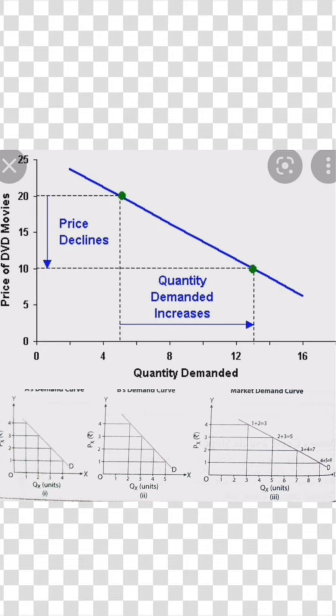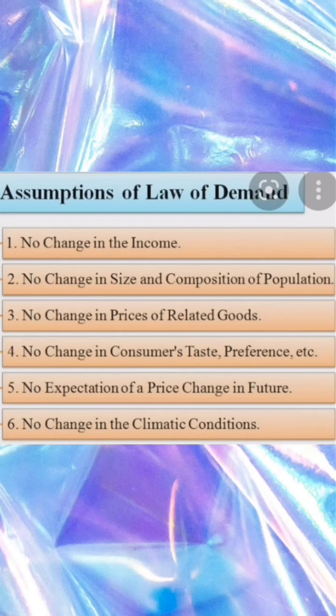Here also, like the individual demand curve, the market demand curve slopes downwards. It shows the inverse relationship between the price and quantity of the commodity X. In economics, every law is applied with certain assumptions. So let's see the assumptions of the law of demand. The law of demand holds appropriate when other things remain constant except the price of the commodity. So which are these other things? Let's see.